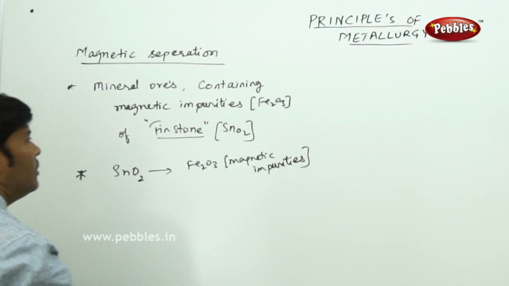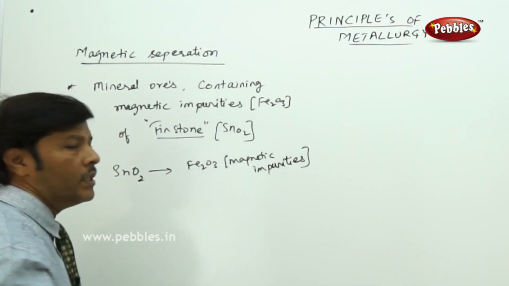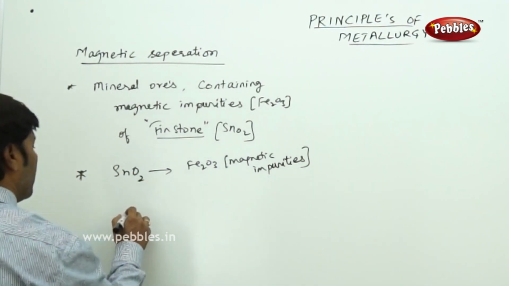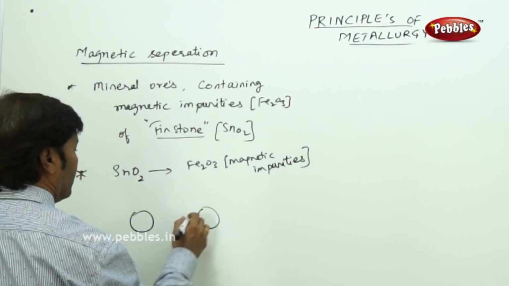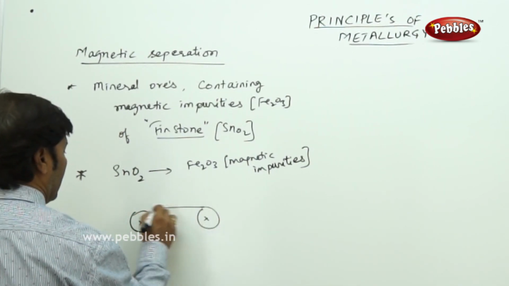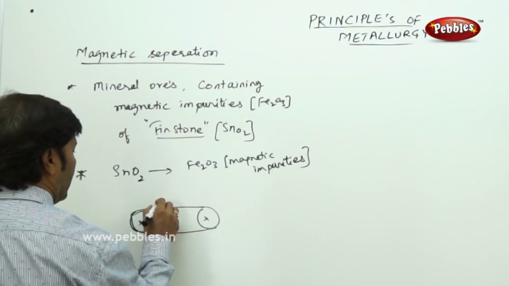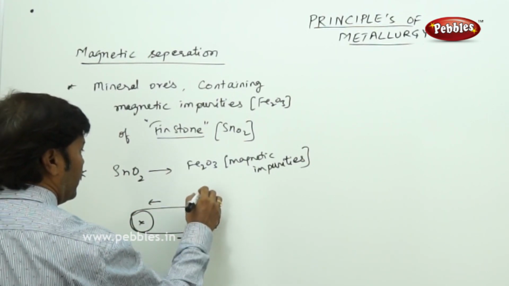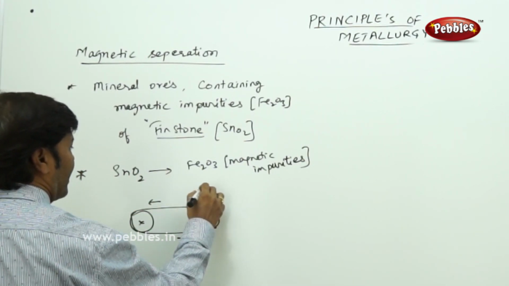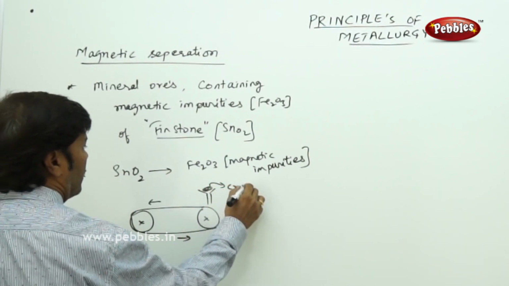So the best thing we can do here is magnetic separation. Take two magnetic rollers like this. There is a belt which is constantly moving in one direction, and here you take the crushed mineral ore.